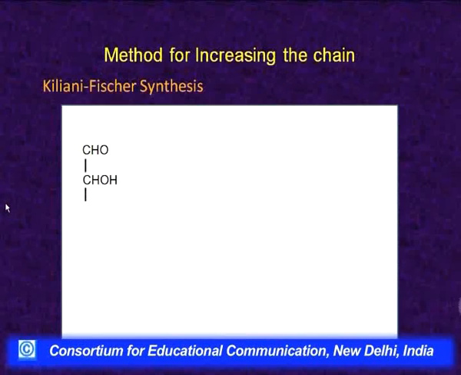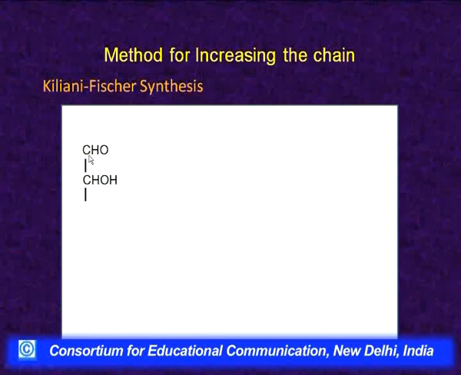Next, we take up the method for increasing the chain. Whenever we carry out any conversions and if we want to prepare a higher homologue of an aldose from a lower homologue, that is we want to increase the chain length by 1 carbon, then one of the most common reactions which is used is Killiani-Fischer synthesis.